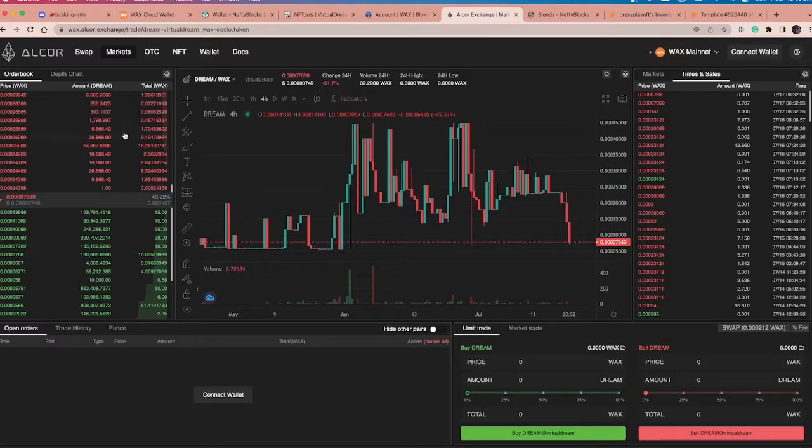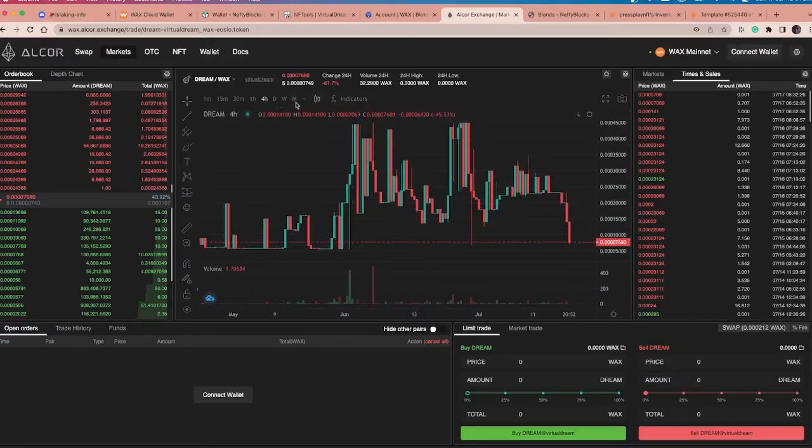Right. So over here I have an order book. This is what people are offering to sell their dream for, and what people are offering to buy dream for. You'll see that the green and red lines up over here with a buy dream and sell dream interface. Up here we have the different sales that are occurring, and we have a chart here that indicates how it's all been tracking.